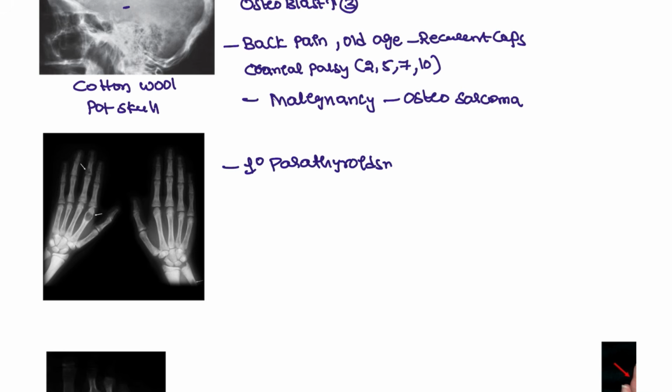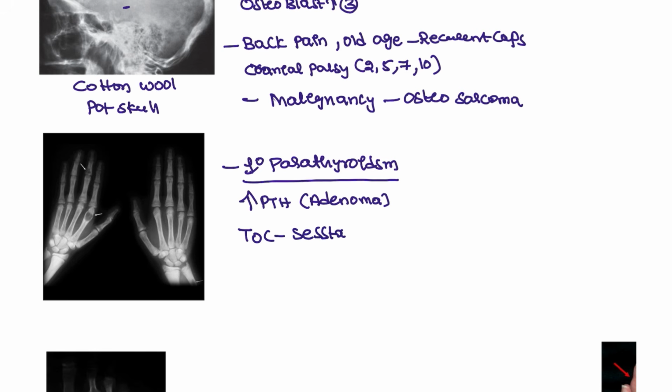This is the primary hyperparathyroidism condition. In the patients suffering from primary hyperparathyroidism, this is due to increased PTH secreting from the parathyroid adenoma. In the patients of parathyroid adenoma, how are we going to investigate? Investigation of choice for this patient is the sestamibi scan. The scan will be done in this patient, and these patients will have increased PTH, increased calcium and decreased phosphorus, right?